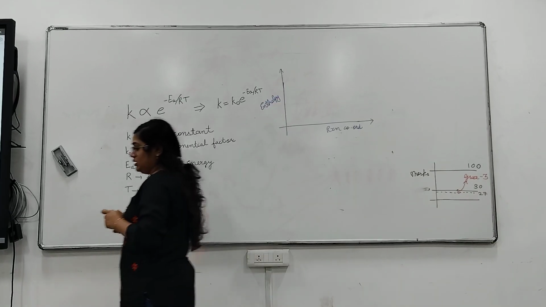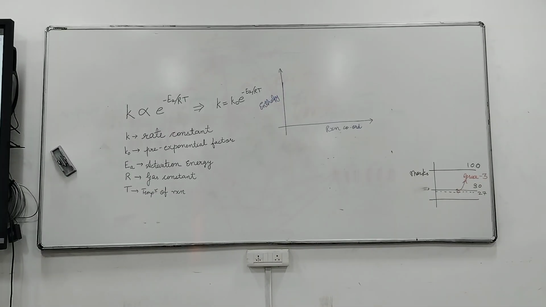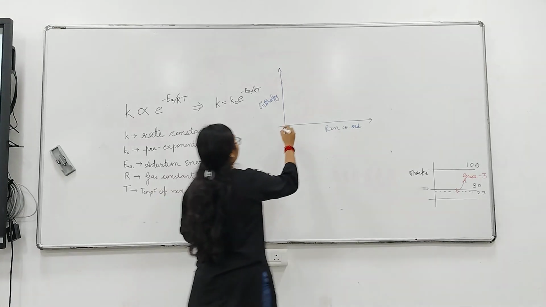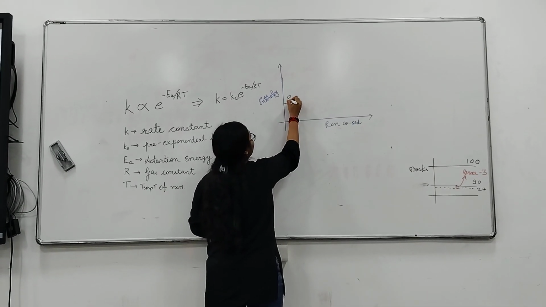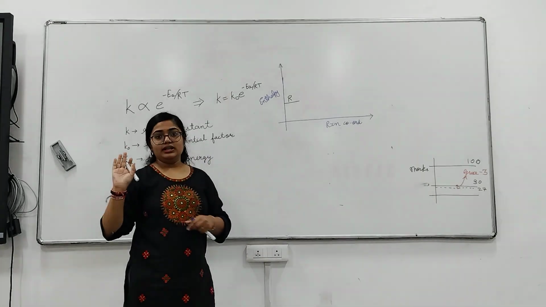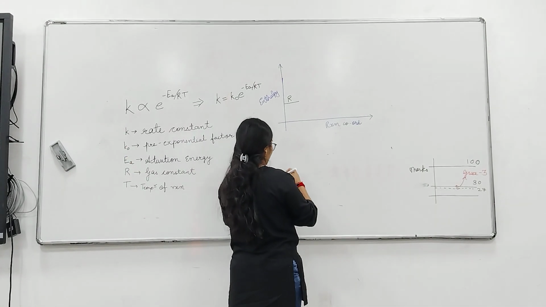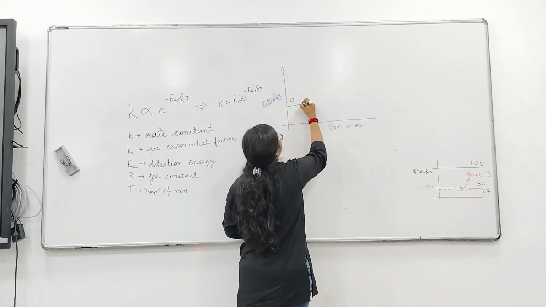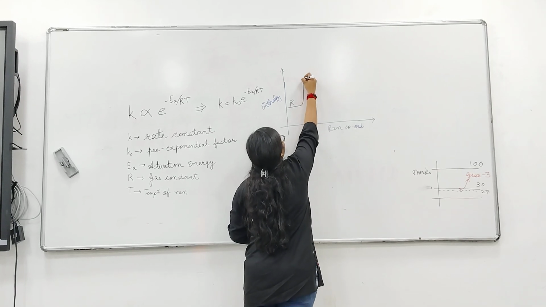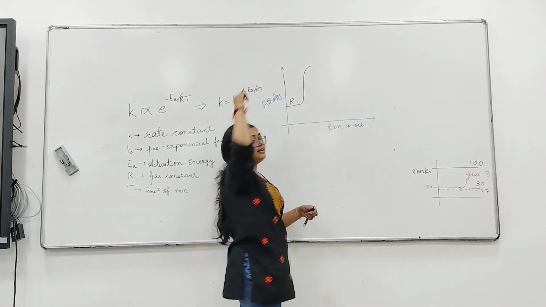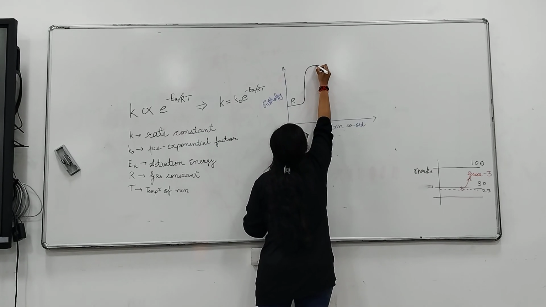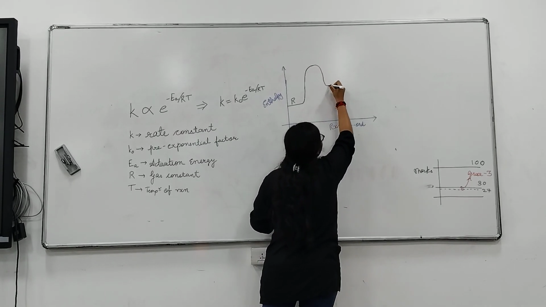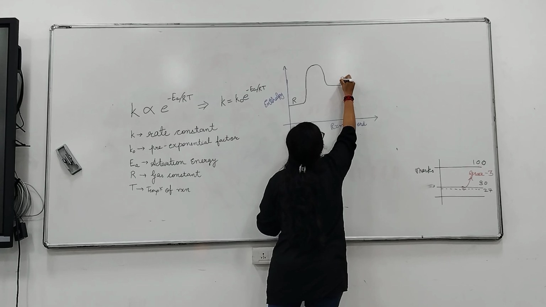At a particular instant, let's say we have a reactant R. This is the reactant R. R is at its reactant enthalpy in its ground state. From here, we supply a certain amount of activation energy and R reaches a particular transition state. After that, it converts into products, let's say P.